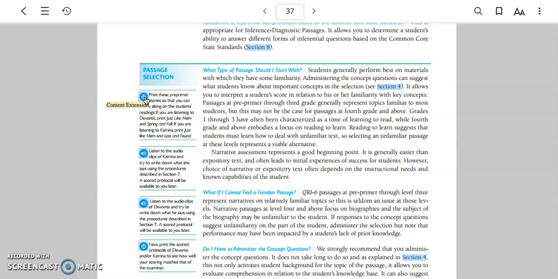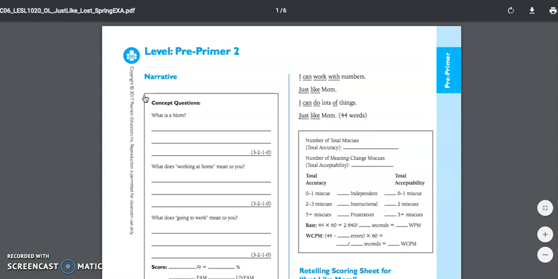You'll probably want to follow along or at least look at the student passages that are in the QRI book because they have the pictures and they're a little bit different than the examiner pages. But this little print icon, when you click on that print icon, that is going to take you to the examiner pages and you'll just be able to go and print them at your leisure. I'm going to go back a second here.